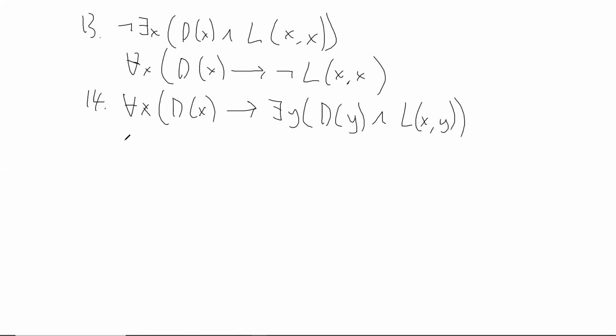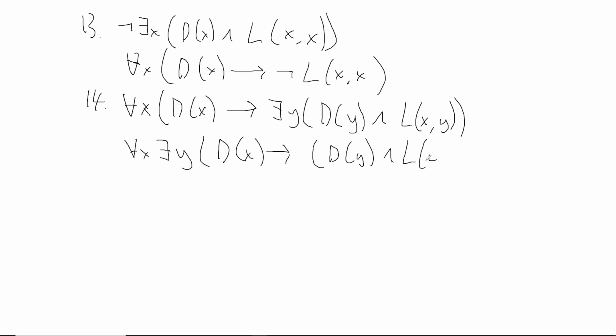You could also have the existential quantifier out here. This is equivalent. These two are equivalent.